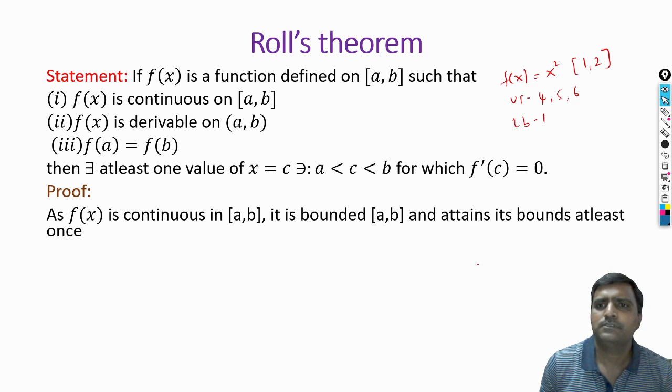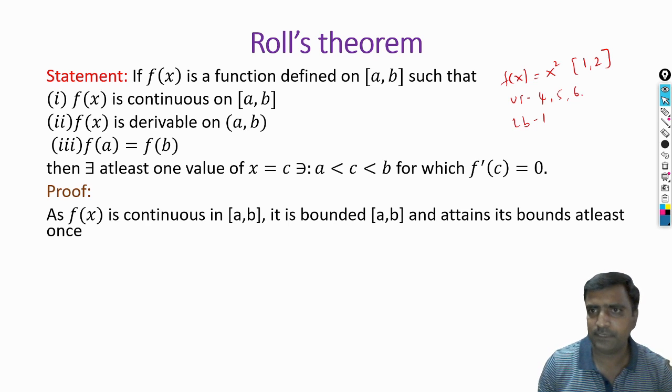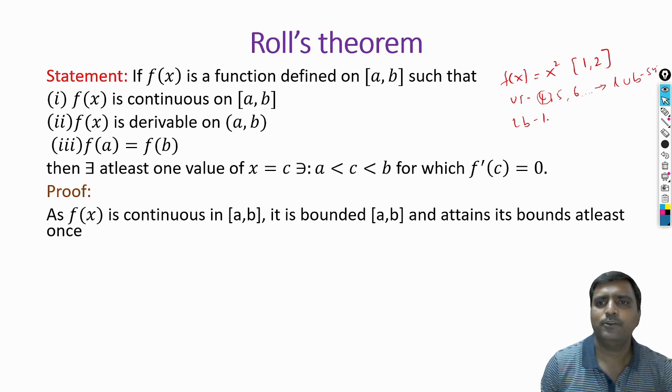The upper bound need not be a value of the function. You can take 100 also as the upper bound, 1000 also. Among all these upper bounds, the least upper bound is 4. The least upper bound is also called the supremum. The supremum of this function is 4, and the lower bounds of this function are 1, 0, -1.